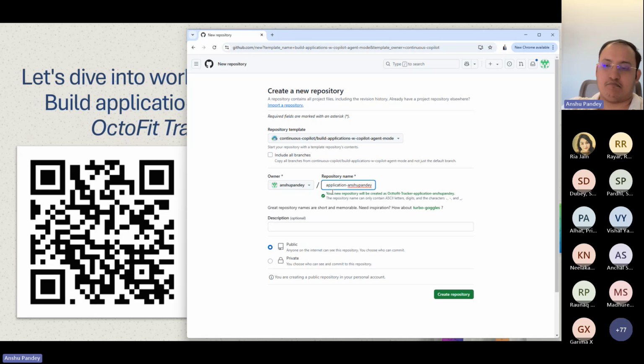And yeah, description: Microsoft AI Skills Fest, GitHub Copilot agent mode app. The app is Octofit tracker application. I'm going to make it public, and not going to include all branches, just the main branch. There could be many branches available over here, but let's keep this one. Click on create repository.